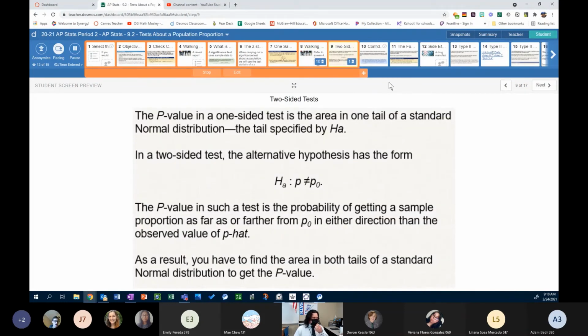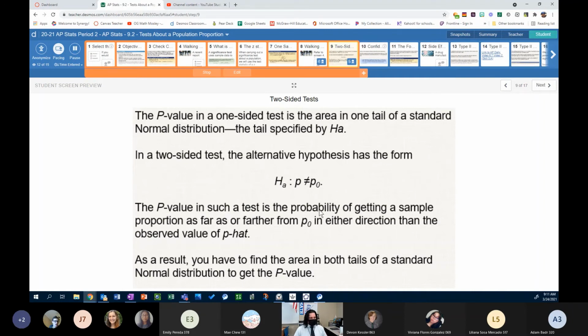We also have two-sided tests. What we just did was a one-sided test, right? We're looking at the alternative of p being greater than p0. The p-value in a one-sided test is the area in one tail of a standard normal distribution, the tail specified by the alternative hypothesis. In a two-sided test, the alternative hypothesis has the form Ha such that p is not equal to p0. Right? We're saying it's something other than what the null hypothesis is saying. It could be bigger, it could be smaller. That's what we're trying to show.